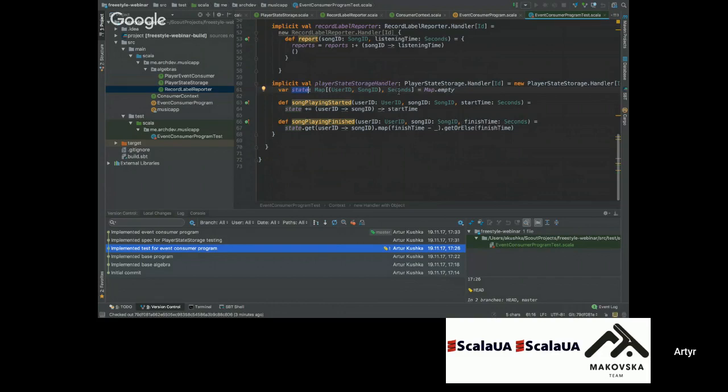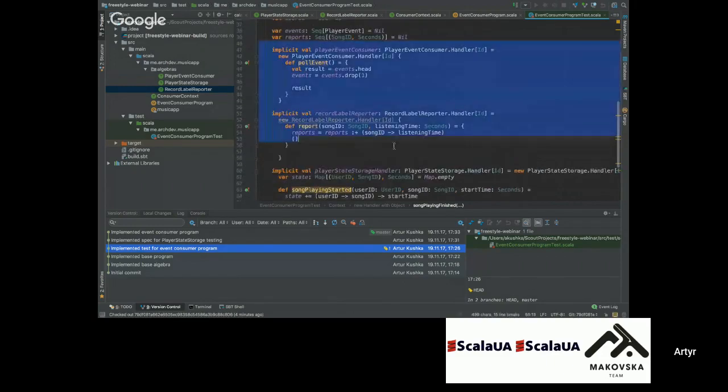We will just take the start time, subtract it, and with the help of the finish time, we'll calculate the total time. And if we had some problem, for example, we don't receive the song playing started event, the finish time is also okay for us. The problem is that these are really mocked handlers that don't have any